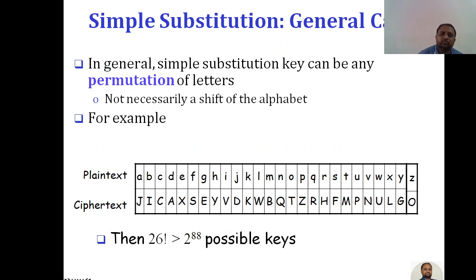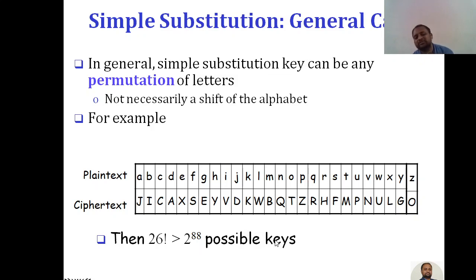Now here is one more case, the simple substitution general case. In general, a simple substitution key can be any permutation of letters, not necessarily a shift of the alphabet. For example, you can see here A is replaced with J. This is the ciphertext, and these are the plain text. Then there are 26 factorial, which is greater than 2 raised to 88 possible keys.